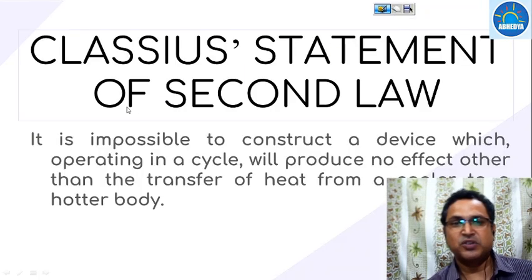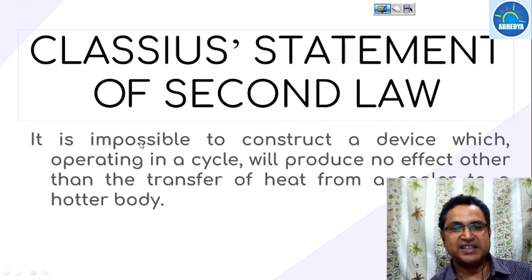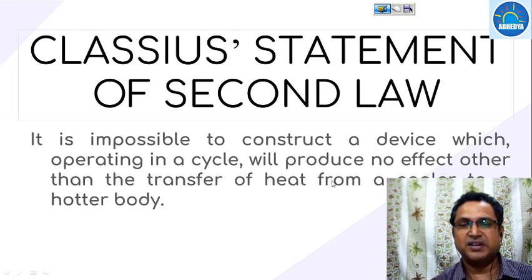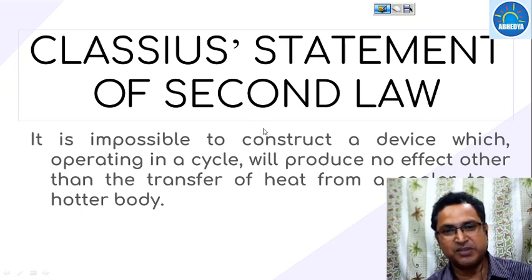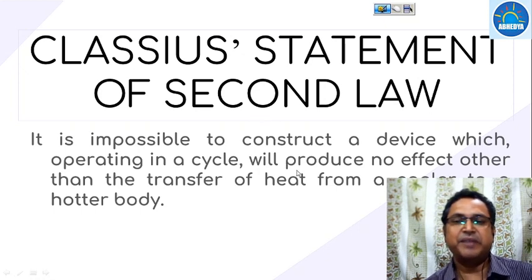Okay, so this is your Clausius statement: it is impossible to construct a device operating in a cycle to produce no effect other than the transfer of heat from a cooler body to a hotter body. Okay, so the transfer of heat from a cooler body to a hotter body is possible, but by means of some external work.